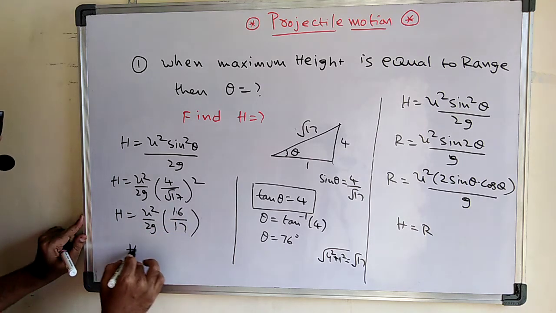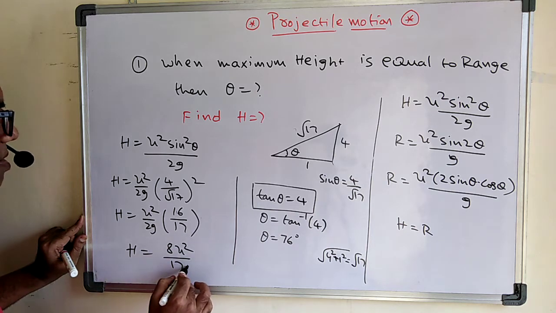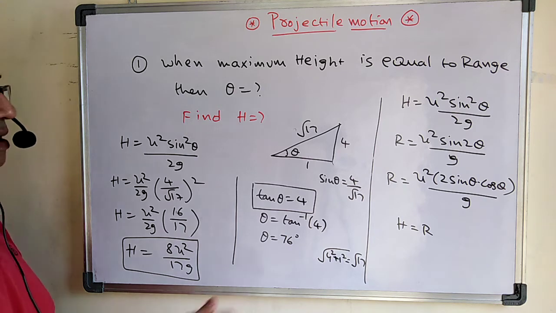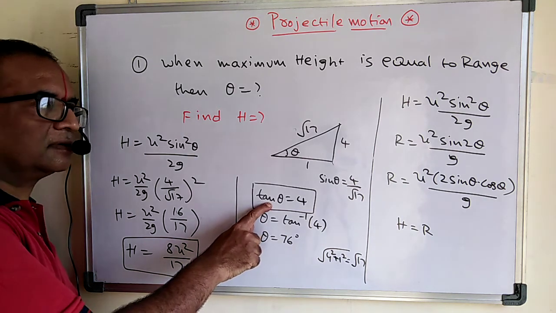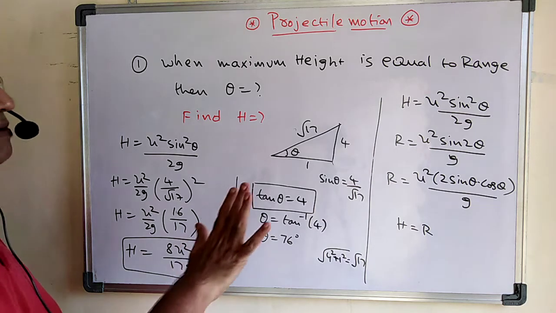Or you can also write this as 8u square by 17g. This is the maximum height. Means if you know this tan theta value, you can find the maximum height also. This is very important.